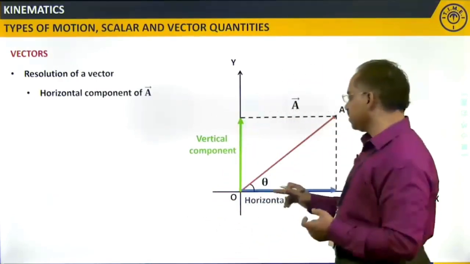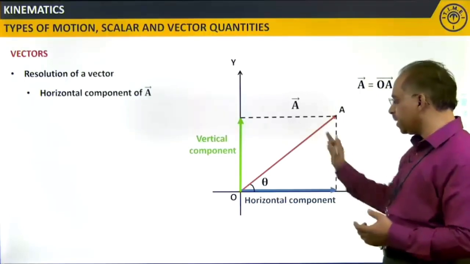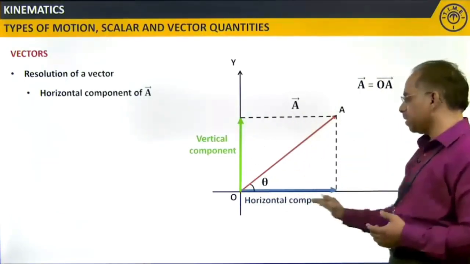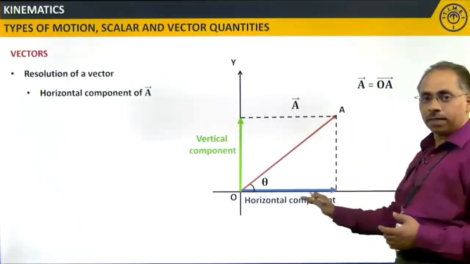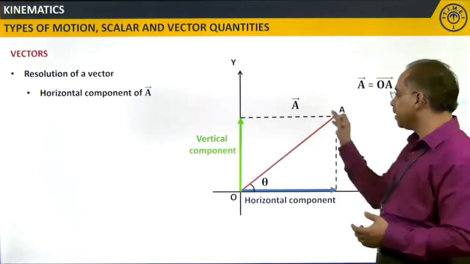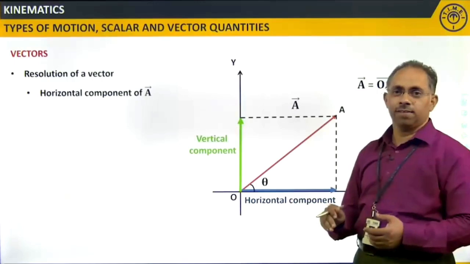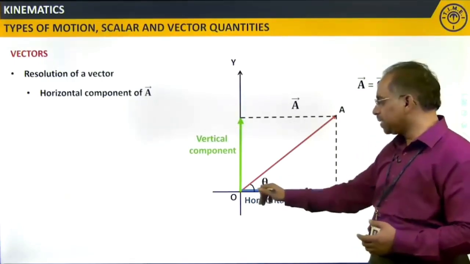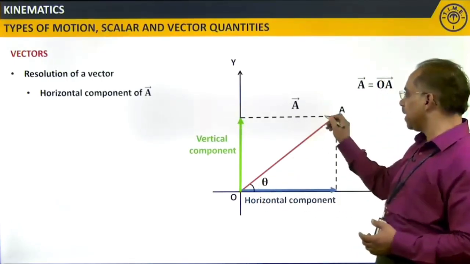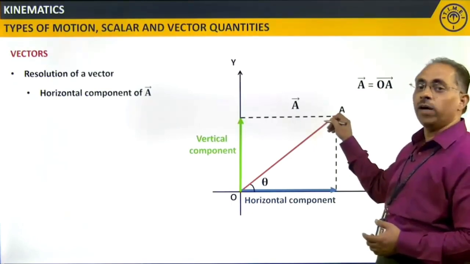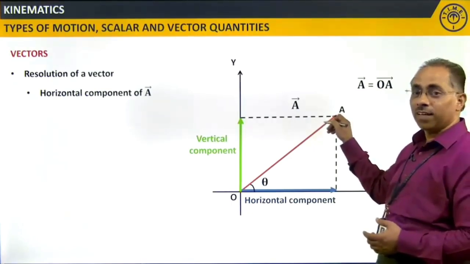It is very clear that this is a right angle triangle, this part. Even this part is also a right angle triangle. If this angle is theta, obviously you know that this angle is also equal to theta. Why? Can you give a reason?